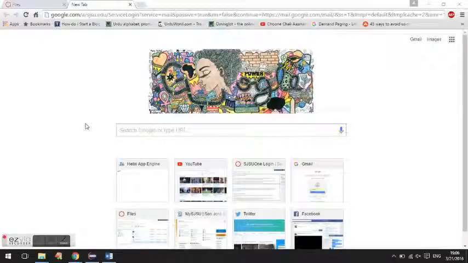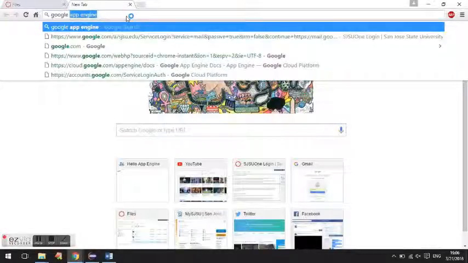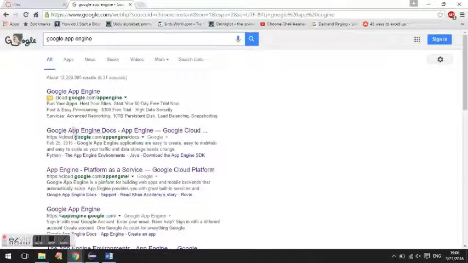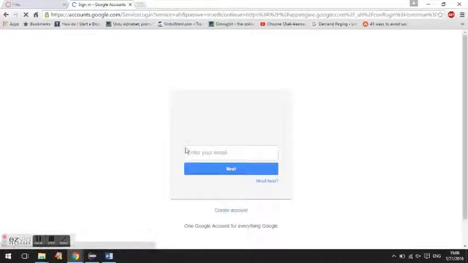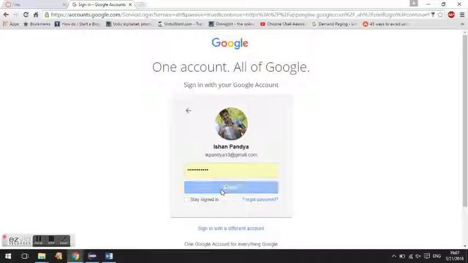To deploy the application on the Google App Engine, we'll have to first access the Google Cloud Platform. To do this, search for Google App Engine here and go to googleappengine.google.com. So these are the Google credentials which you have. These are the same credentials for Gmail or for your Drive, etc. So log in, sign in.